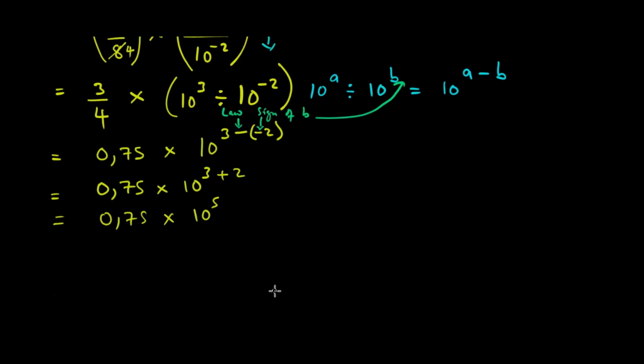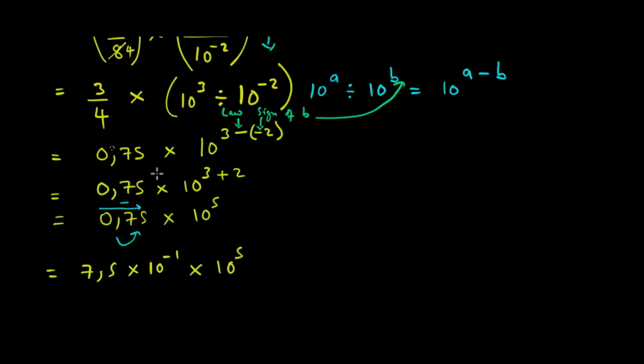No, because our A has to be between 1 and 10. So what do we have to do? We have to move the comma from left to right, which is going to give us 7.5. The power becomes minus, so it's 7.5 times 10 to the power minus 1, times 10 to the power 5.